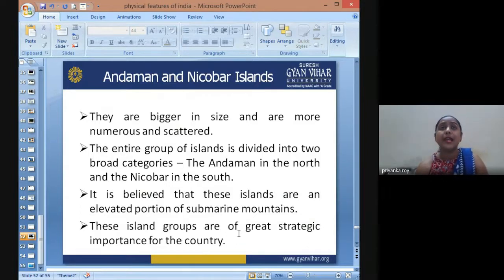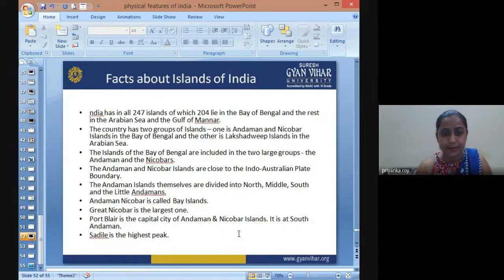Why? Because it is on the way of the international trade route, so it has greater military and strategic importance. There are some facts about the islands in India. India has in all 247 islands, out of which 204 lie in the Bay of Bengal, and the rest fall in the Arabian Sea and the Gulf of Mannar. These islands come in that region.